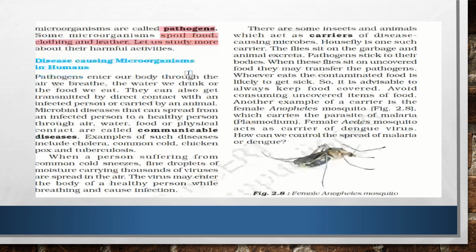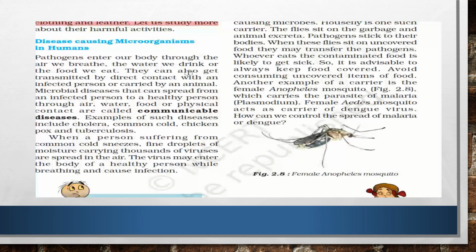Now these microorganisms spread through air, and through vector-borne diseases. House flies and mosquitoes are all vectors, those carrying diseases from one place to another. So these pathogens are carried by the vectors.